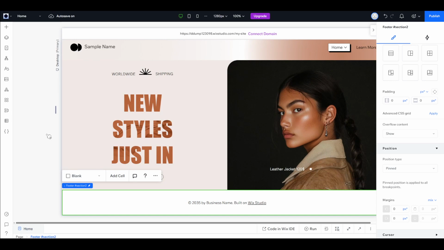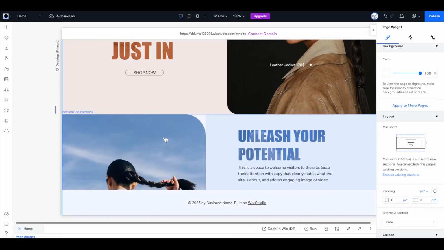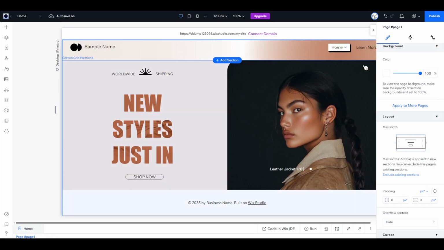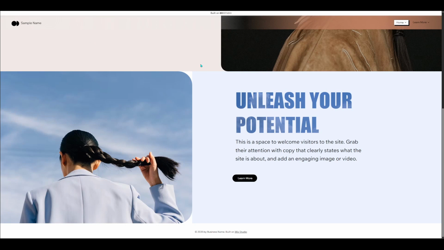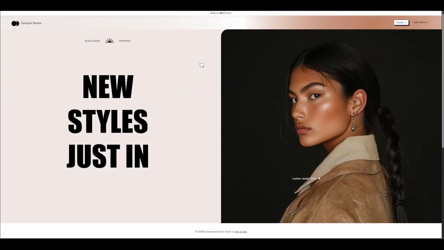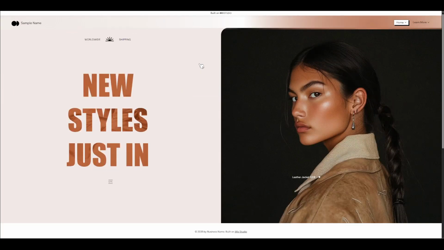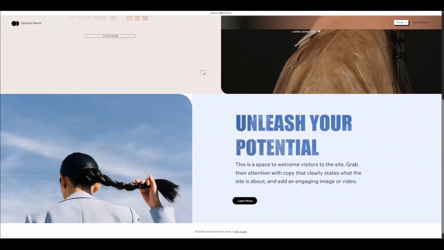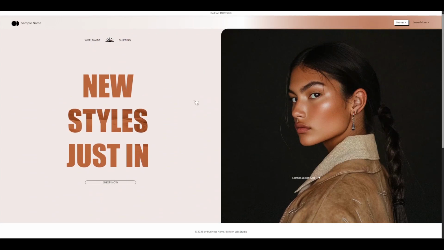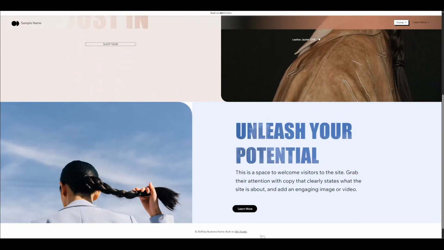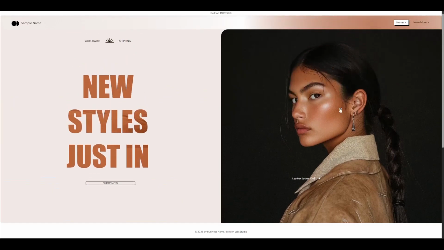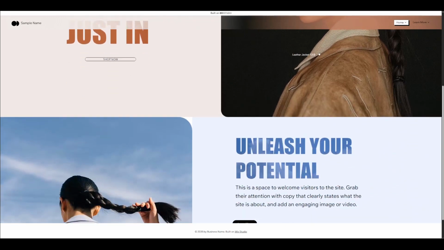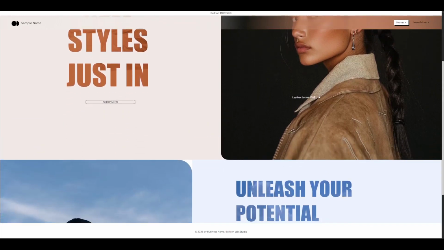Now, with that all set, it's time to test it out. Preview the site by using the preview button provided by Wix, or simply load your website as if you were a visitor. As you scroll down, watch the footer. You should see that it remains steadfastly in place, visible at all times, regardless of how far you scroll. This change should make navigating your website easier, as the pinned footer provides quick access to whatever actions are deemed essential, like navigation links or contact details.